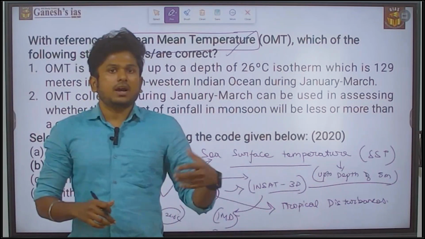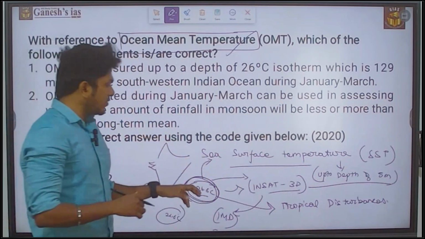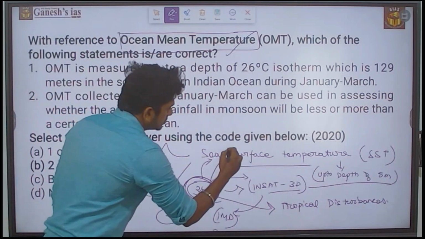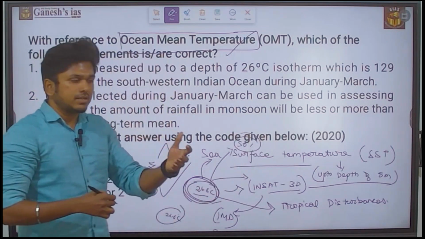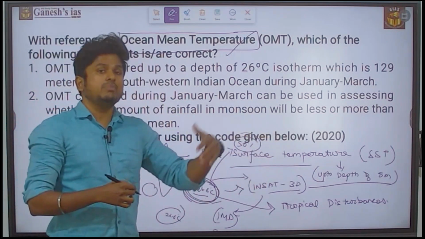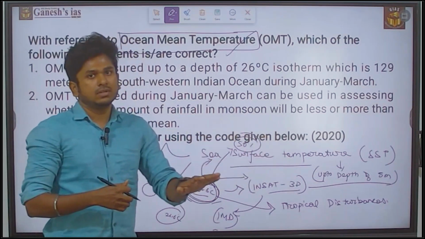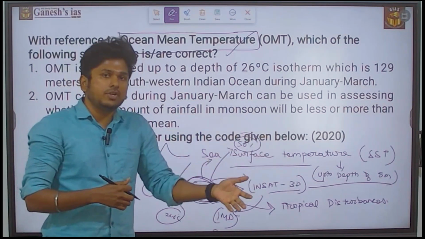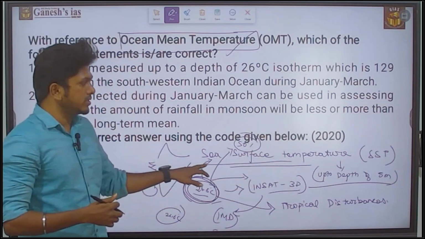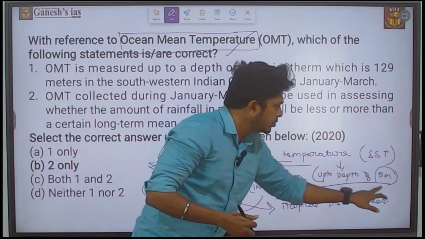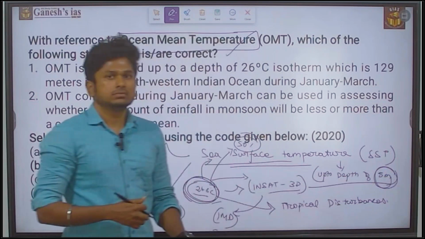So the accuracy or the success rate of this prediction is only 50%, which means they predicted that there is a possibility of a cyclone, but it may end up in a cyclone or not. So the probability is only 50%. This is the major negative of the sea surface temperature, because it is measuring up to only 5 meter.